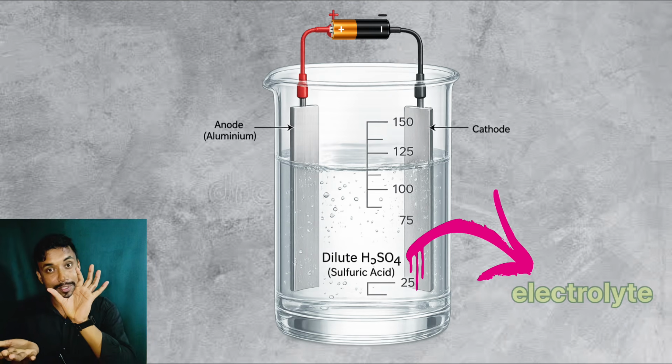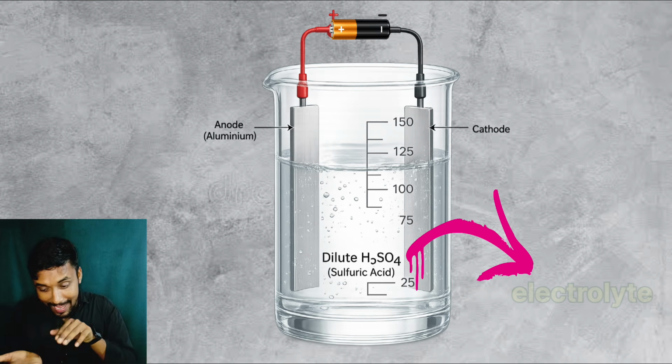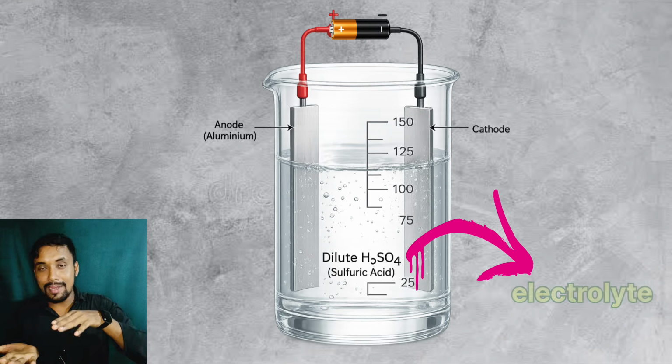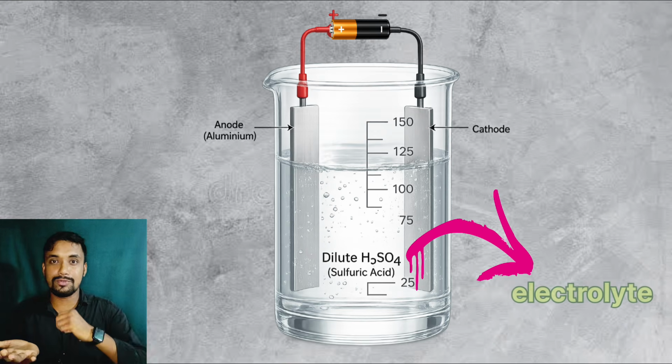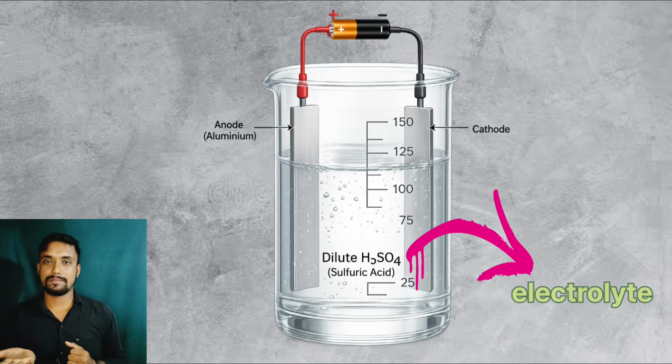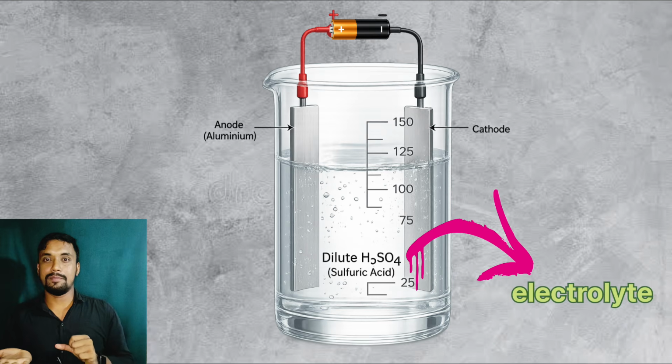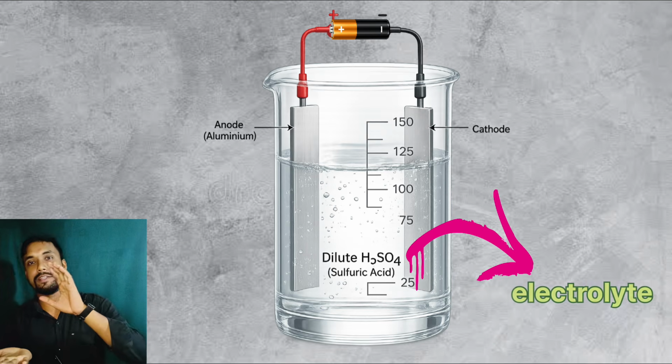As this is the process of electrolysis, the solution which is used to carry the electricity between two electrodes is called the electrolyte. Here sulfuric acid is the electrolyte. As we know, electricity moves from the negative end to the positive end.